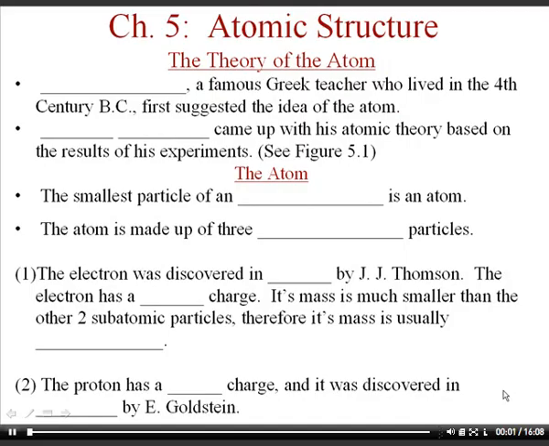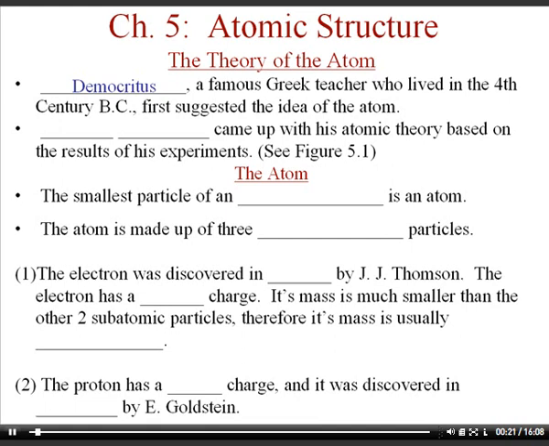This is going to be the Chapter 5 Atomic Structure lecture for first year chemistry. The first thing that we talk about in Chapter 5 is the theory of the atom, and it was started by Democritus, a famous Greek teacher who lived in the 4th century BC, and he first suggested the idea of the atom by doing sort of a thought experiment.